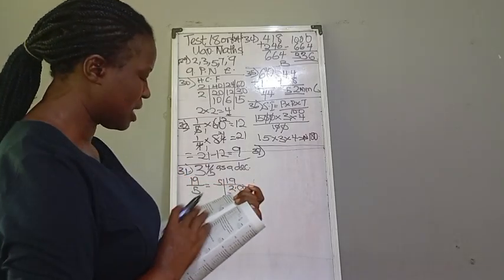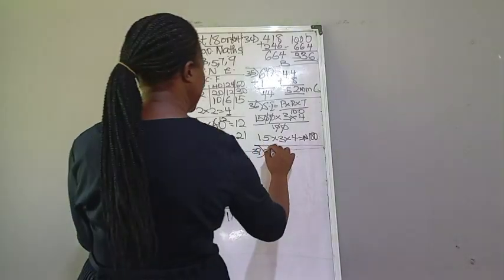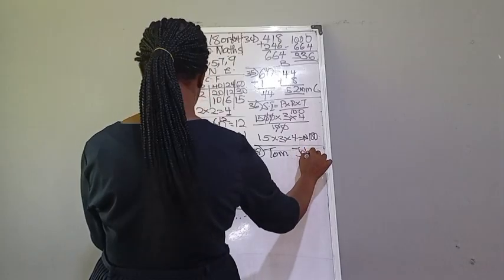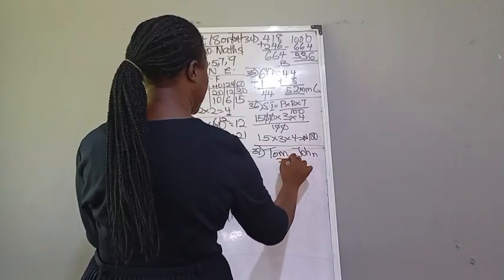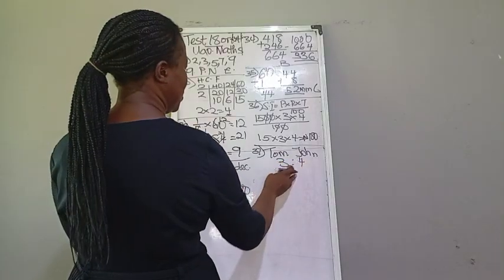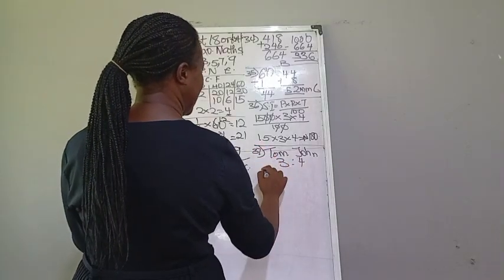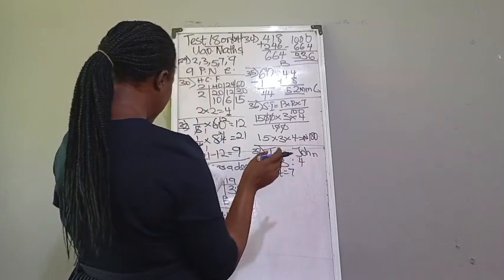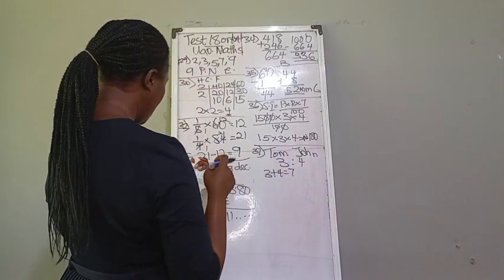Number 37 question. The sum of 360 naira was shared between Tom and John, and we are told it is in the ratio 3:4, and the total money was 360. So when you have ratio like this, the first thing is you add it together. That is 3 plus 4, which is equal to 7. And we are told, Tom and John.